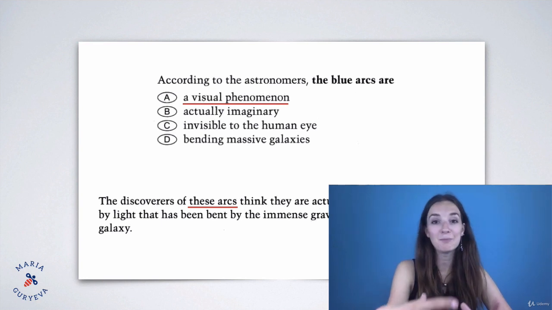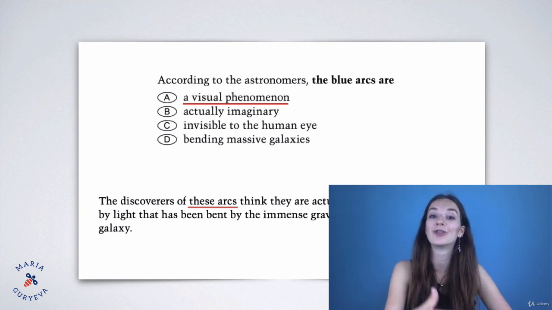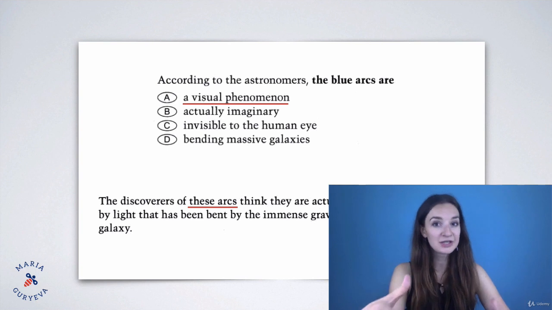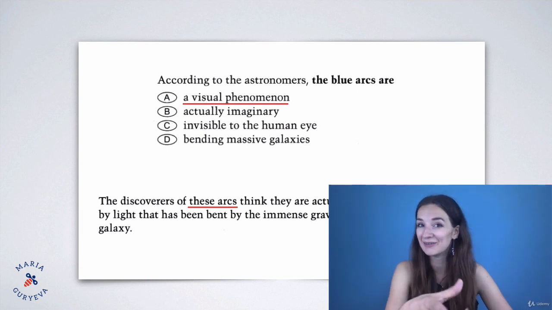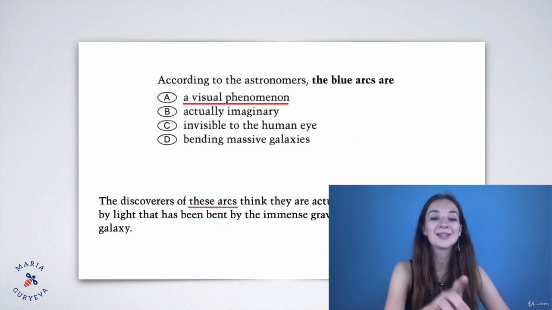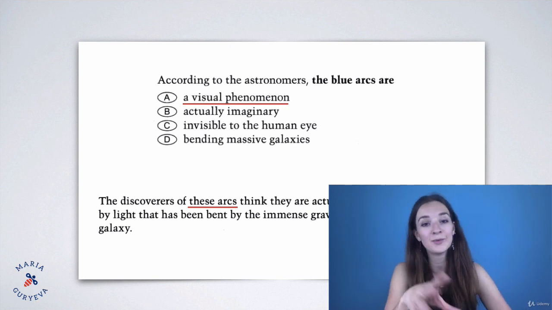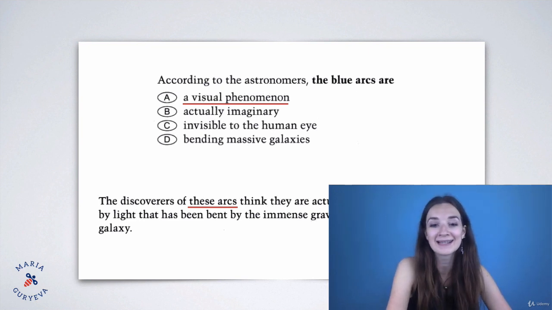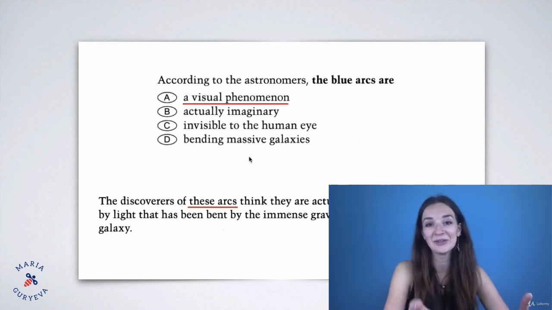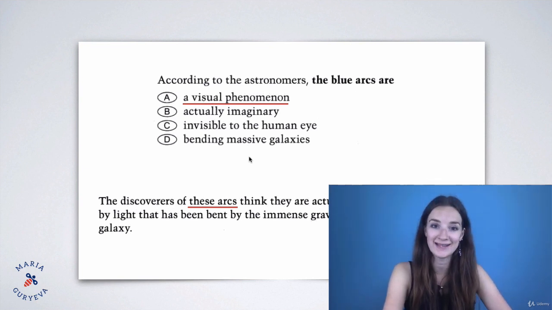So we remember that paraphrasing is the skill that TOEFL checks. It's a skill that you're supposed to have in your college life. So that is why TOEFL is interested in whether you have it or not. So this is the first case when we have to practice our paraphrasing skills. We have to always look for synonyms in the text so that we find the right answer choice. All right, this is the key to the details questions. Always look for synonyms. Always look for paraphrasing. It will help you choose the right answer.